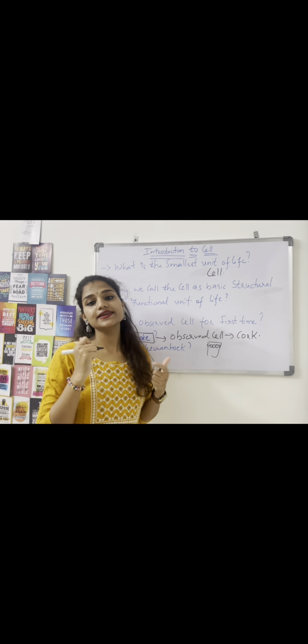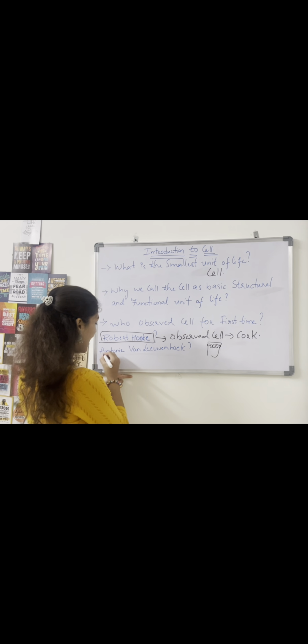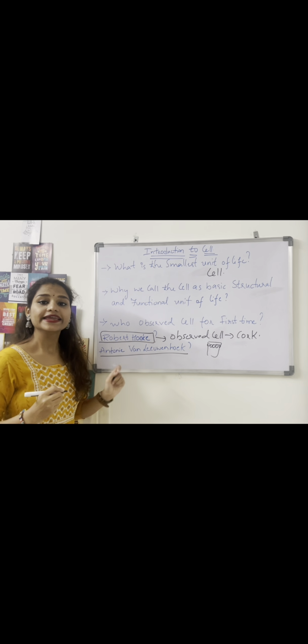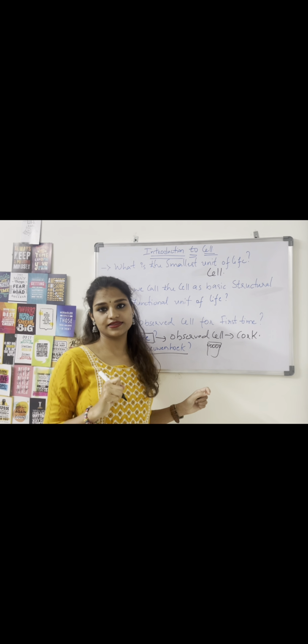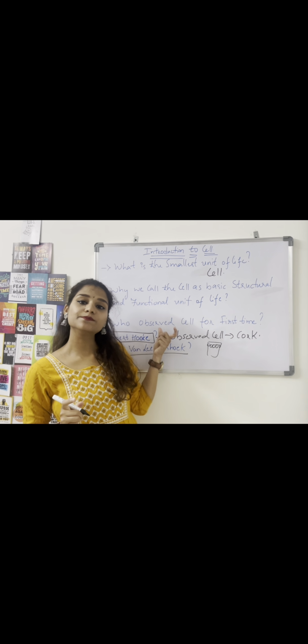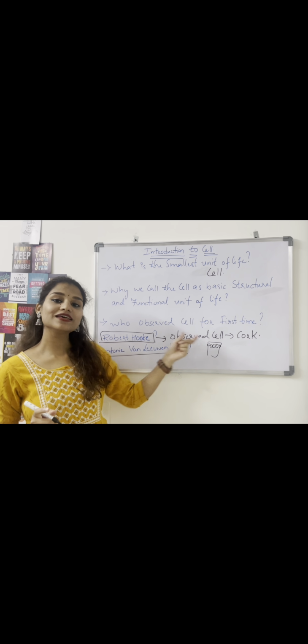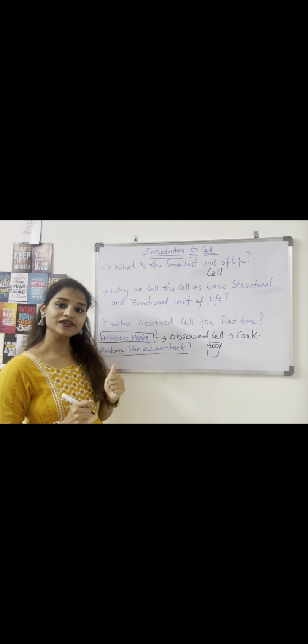But which scientist observed the living cell then? Anton von Leeuwenhoek. He is the scientist who, for the first time, observed the living cell under the microscope. So the dead cell was observed by Robert Hooke. The living cell was observed by Anton von Leeuwenhoek.